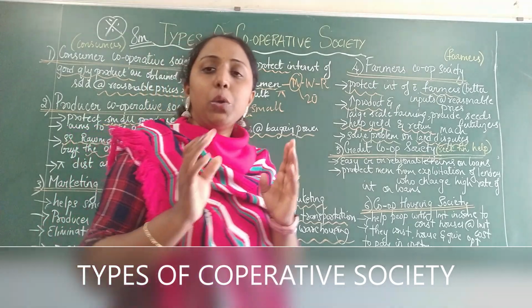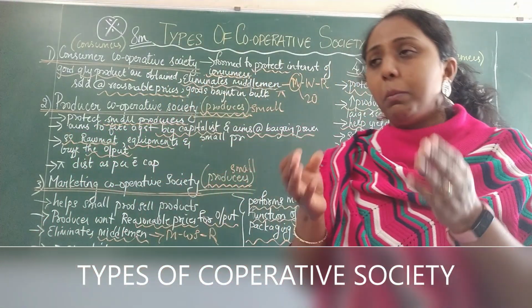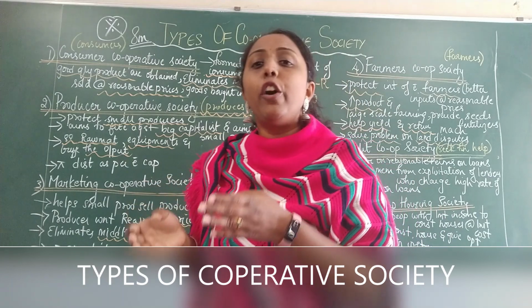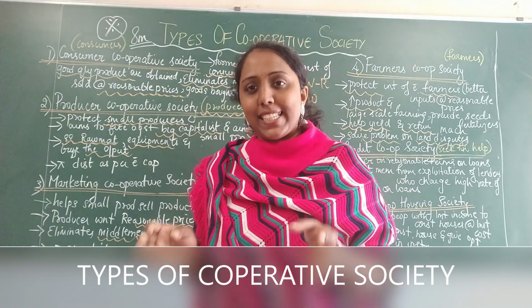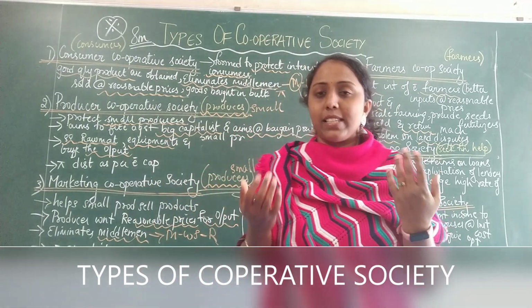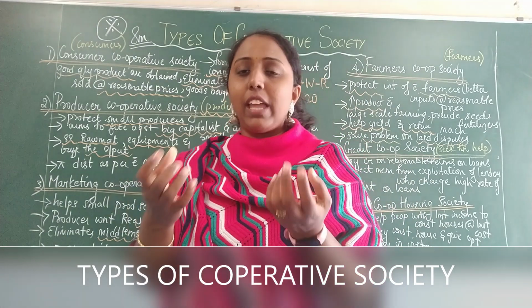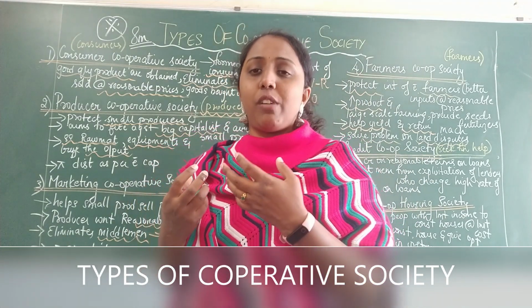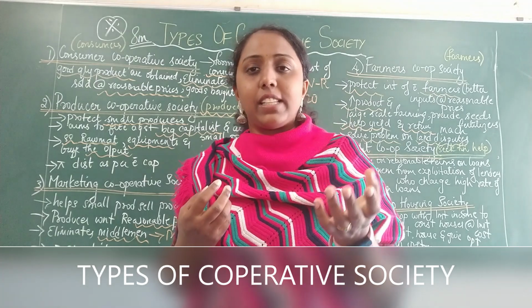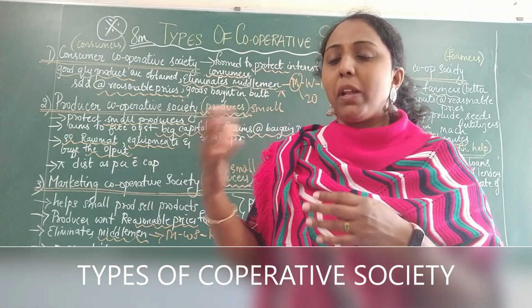So whatever loan you are taking, you will be paying a reasonable amount of interest. Let's say you go to people who take your jewelry, you pledge your jewelry to them. Not Muthoot Finance and all, I'm talking about the normal people close by your house.